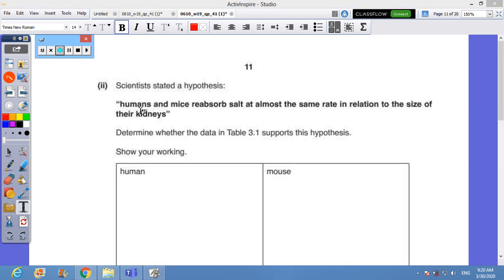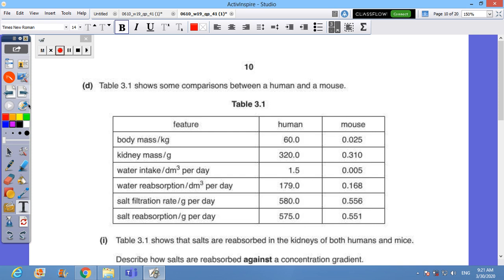Again, scientists stated a hypothesis. They hypothesized that the humans and the mice absorb salt at almost the same rate in relation to the size of their kidney. It means if I divide the amount of salt they absorb by the size of the kidney, I find it the same in the human and in the mouse as well. Let's find in the human how much salt they absorb.